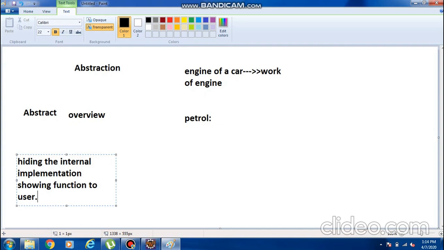Hiding the internal implementation and showing the function to the user.